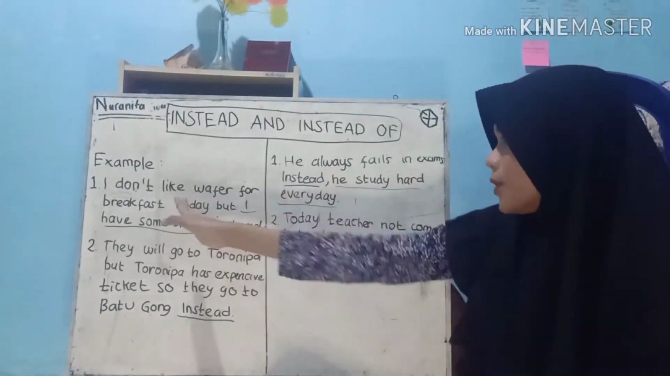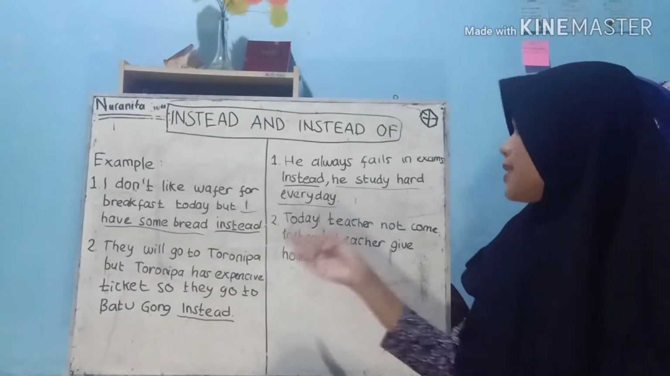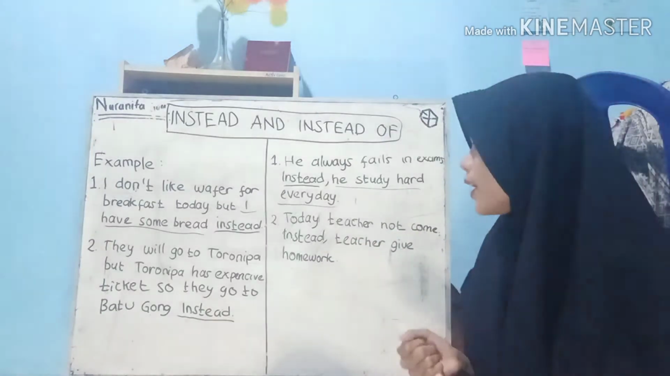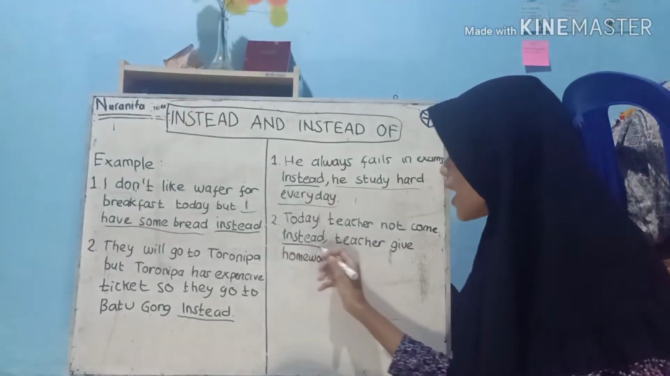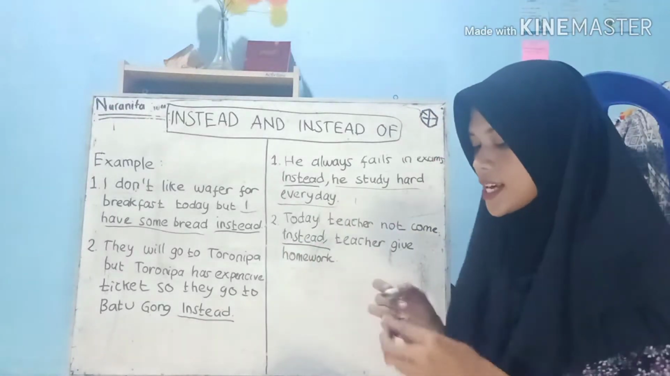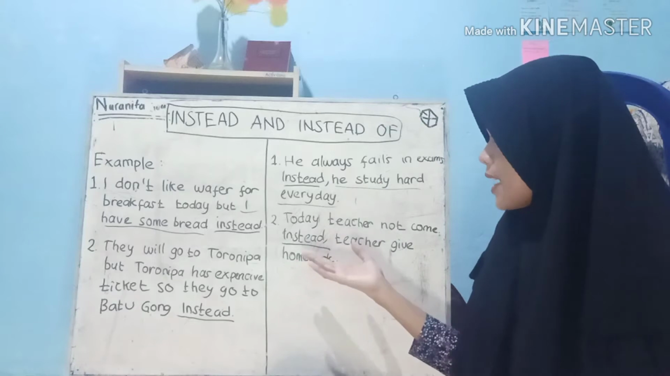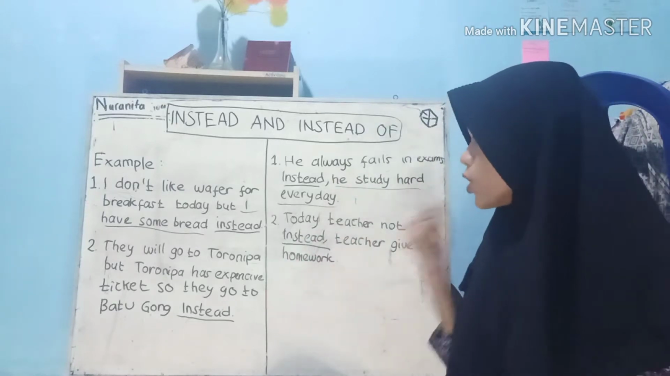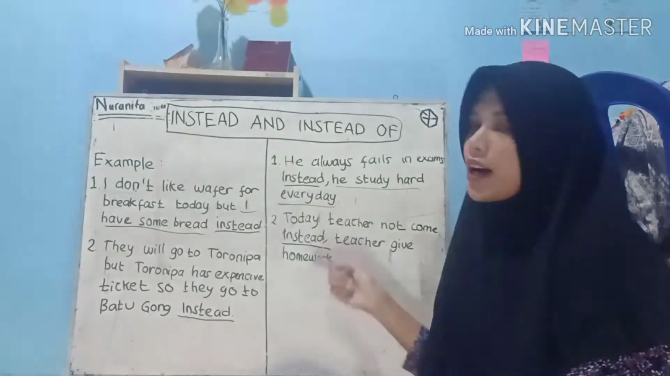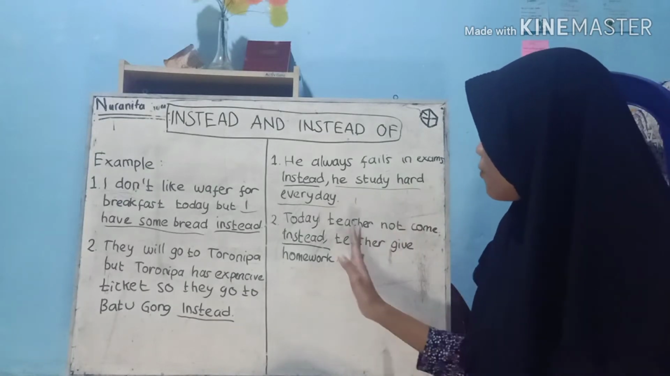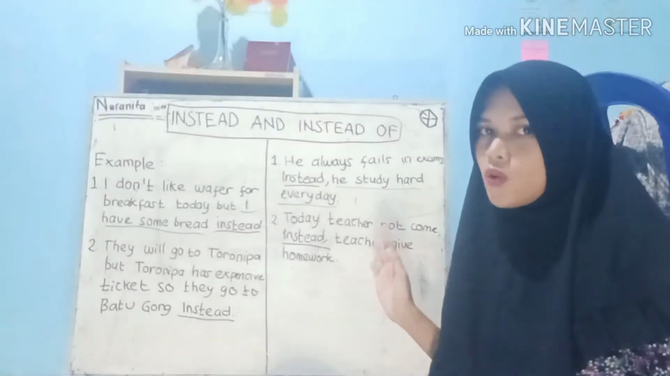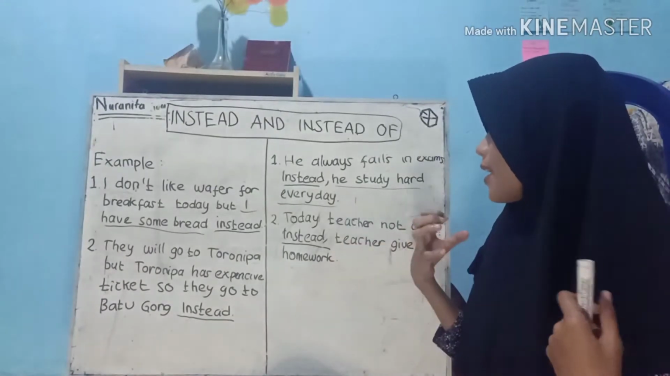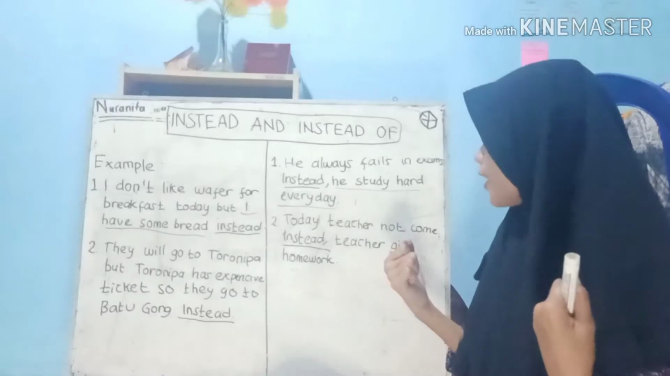Example number two: today the teacher does not come, instead the teacher gives homework. In this example we use instead at the beginning of the clause, and then we use a comma because we use instead at the beginning of the clause. So don't forget to use a comma here. And teacher gives homework is an alternative because today the teacher does not come. So the teacher has an alternative, which is to give homework.